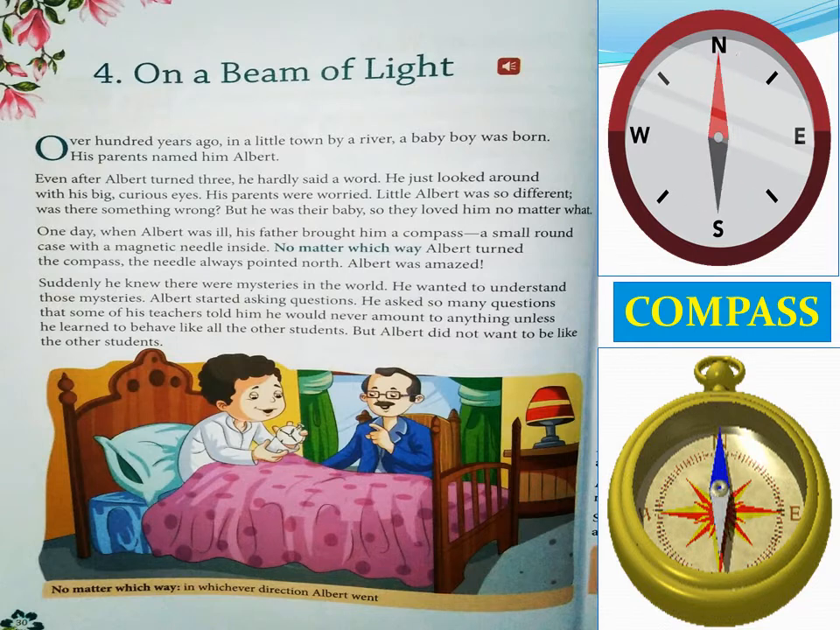One day, when Albert was ill, his father brought him a compass, a small round case with a magnetic needle inside it. No matter which way Albert turned the compass, the needle always pointed north. Albert was amazed. Suddenly he knew there were mysteries in the world. He wanted to understand those mysteries.